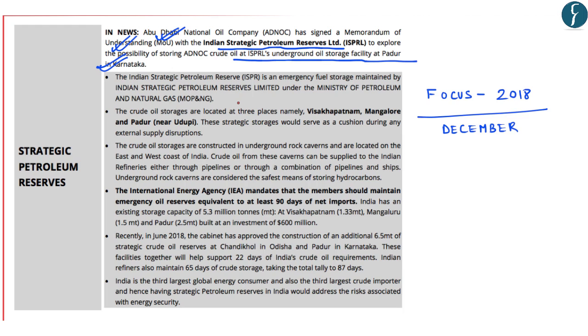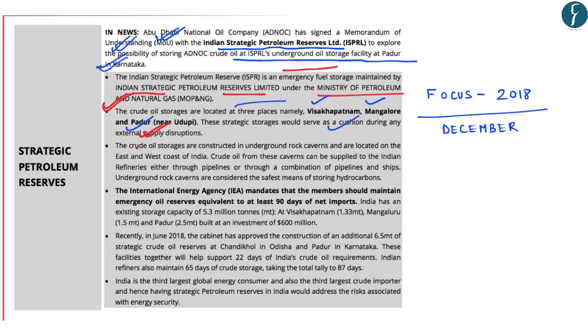It says that the Indian Strategic Petroleum Reserve is an emergency fuel storage maintained by the Indian Strategic Petroleum Reserves Limited, and this comes under the Ministry of Petroleum and Natural Gas. It further mentions that the crude oil storages are located at three places, namely Vishakhapatnam, Mangalore, and Padur, which we have just discussed. And these strategic oil reserves act as a cushion during any external supply disruptions.